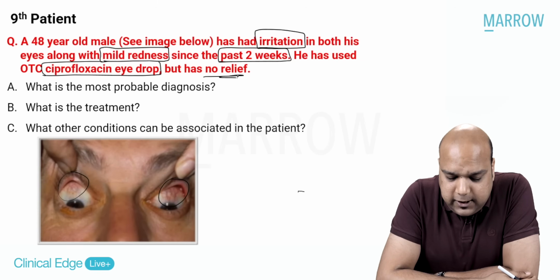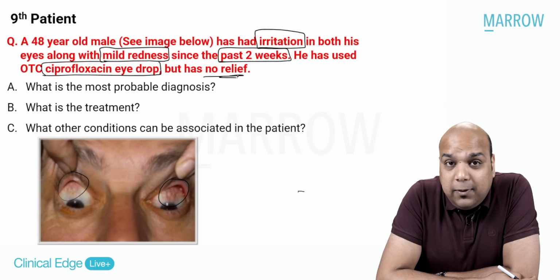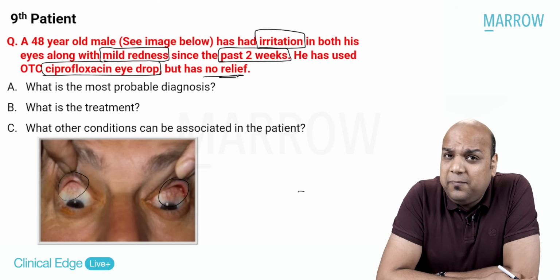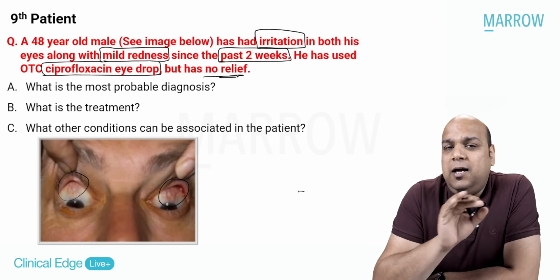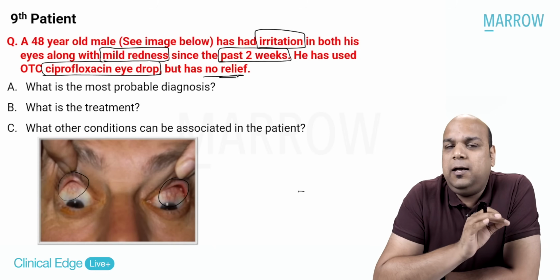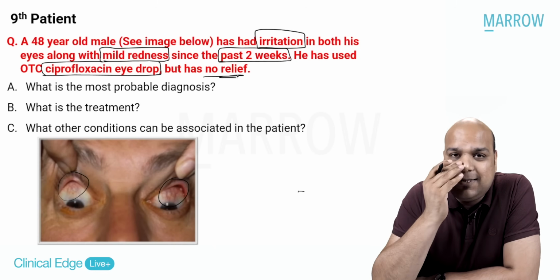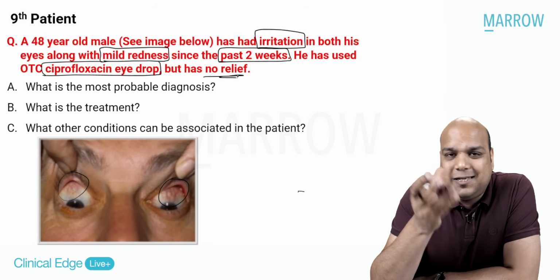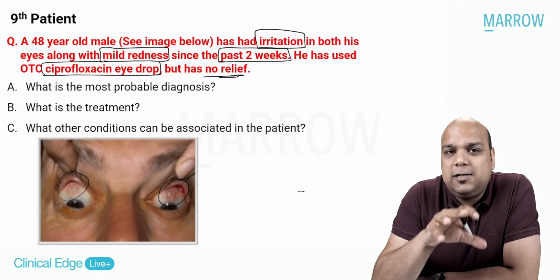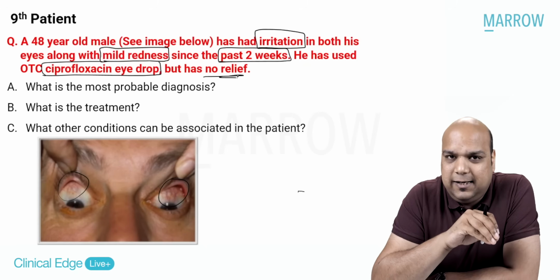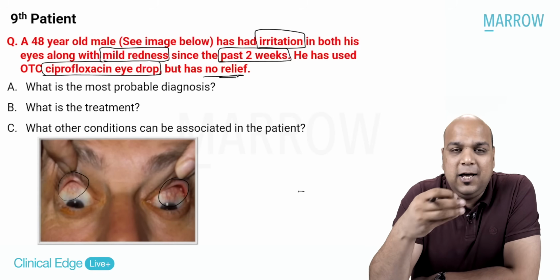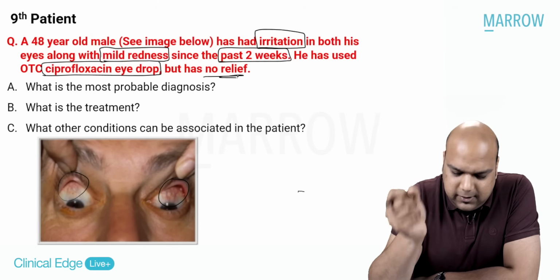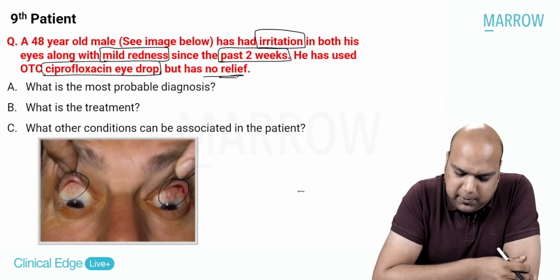Okay. First of all, he has used OTC ciprofloxacin eye drop. Does it become a case of toxic conjunctivitis like we had seen in patient 2, gentamicin eye drop? Okay. No, it does not. Why? It is just written he has no relief. It is not written that the condition has worsened. It is not written that there is some problem of erythema in the eyelids, some scaling, some whatever, right? So it is not a case of toxic conjunctivitis. Please understand this. Every over-the-counter drug does not mean it will cause toxicity. You have to be allergic to it. You have to be hypersensitive to it. Okay? Right. So now, what is the most probable diagnosis?